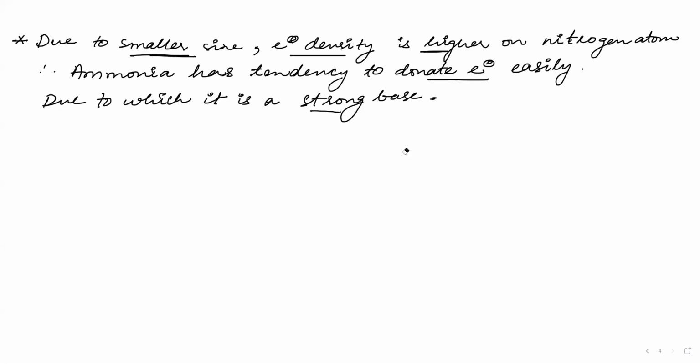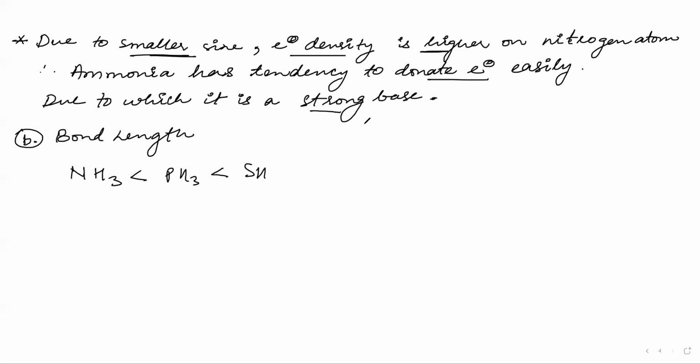Now let us look at the bond length. What have we learned first? The basic character. Ammonia is NH3, right? Bond length will be such that NH3 has the shortest bond length, then PH3, then AsH3, then SbH3, and after that BiH3.